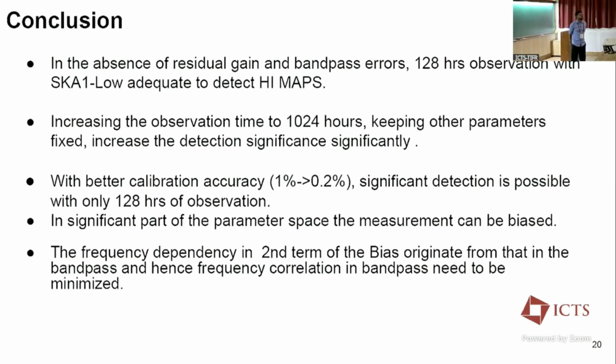I have two questions, so very nice again. One is that, I think early on you showed that the average of your gain residuals is consistent with 0.